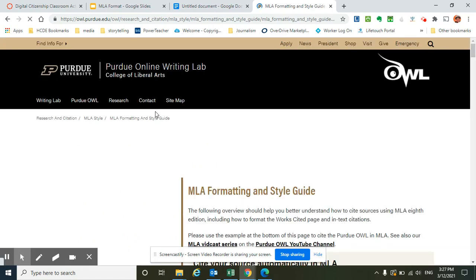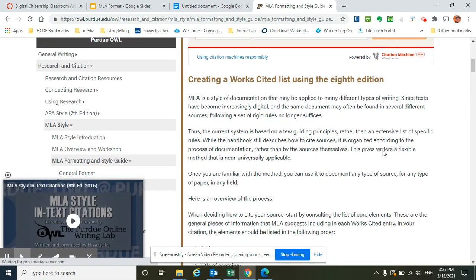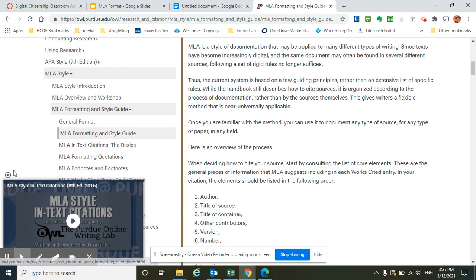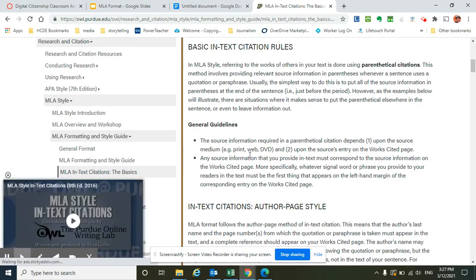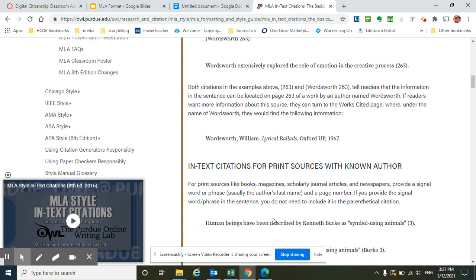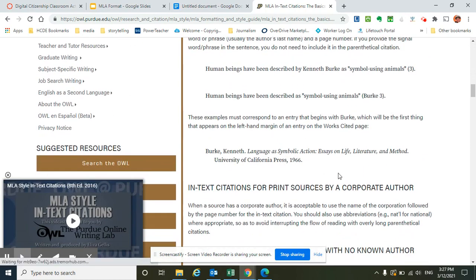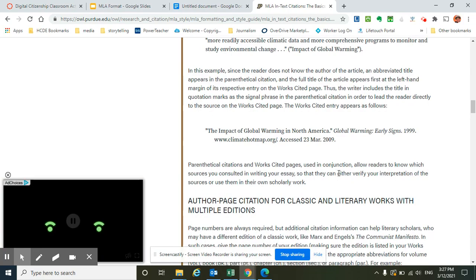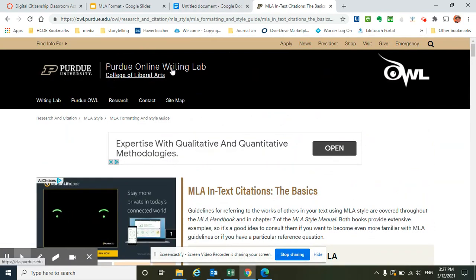So that's our first hit because this is a really popular website. On this website, you are going to find examples of citations for all the crazy, wacky things that you might be citing. So if I want to do in-text citations, I'm going to go to that, and it is going to tell me how the in-text citations should look. If it's a print source with known authors, with corporate authors, for whatever, it's going to give you examples how to do it. Okay? So Purdue Owl.